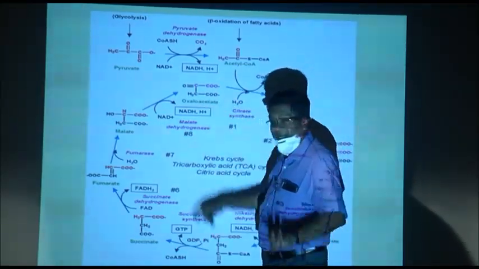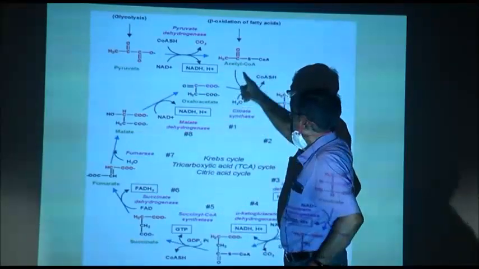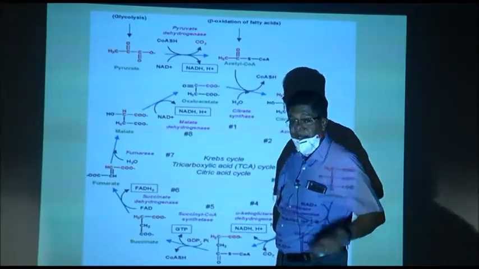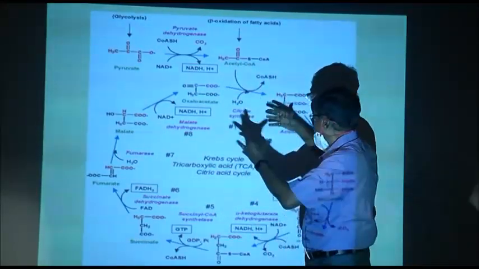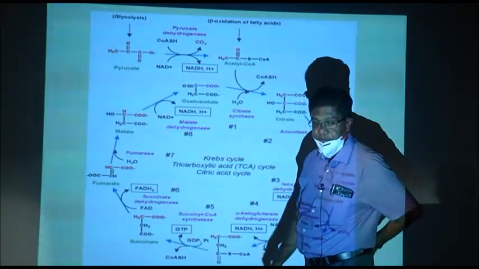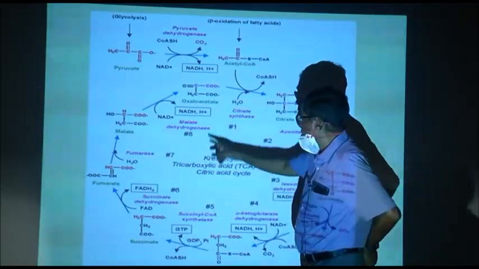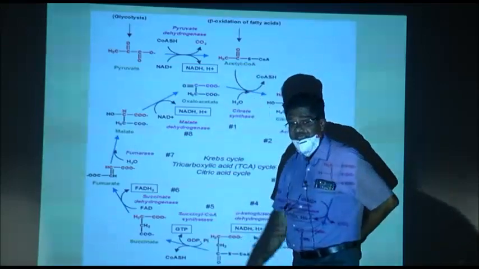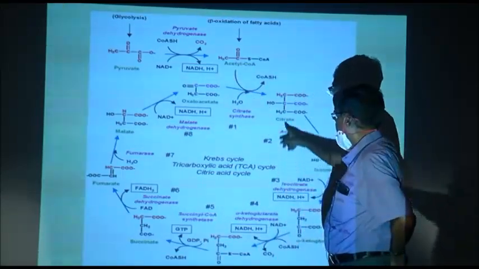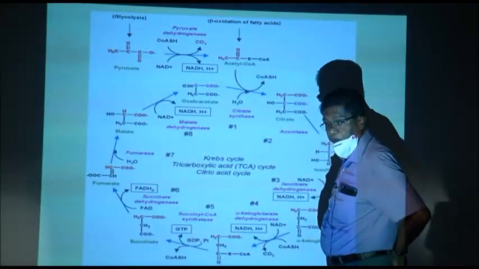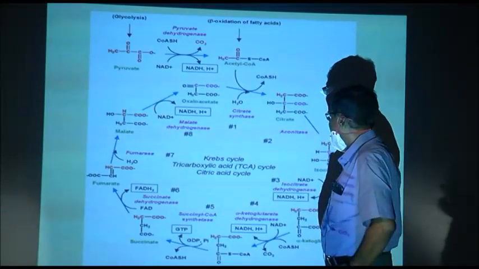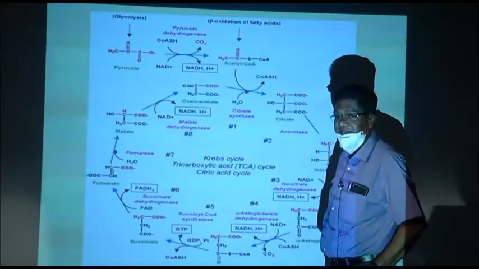Oxaloacetic acid has 4 carbons. How many carbons in acetyl coenzyme A? 2 carbons. Now, these two combine and form 4 plus 2, a 6 carbon compound, and that 6 carbon compound is called citrate or citric acid.